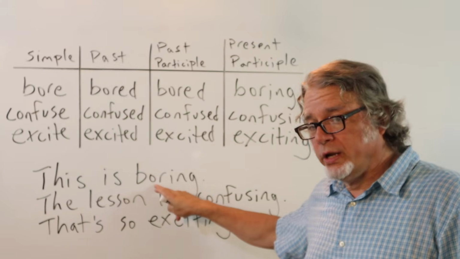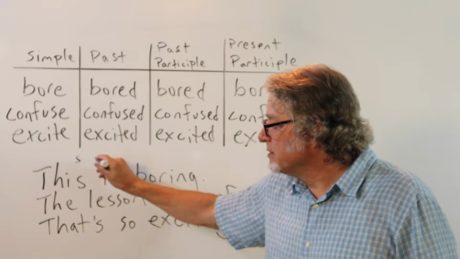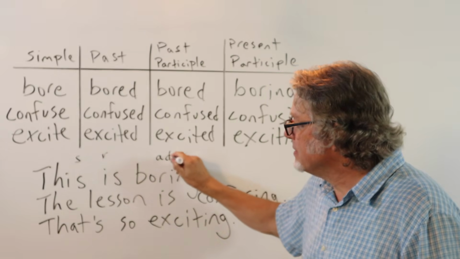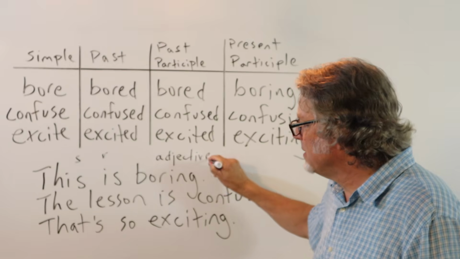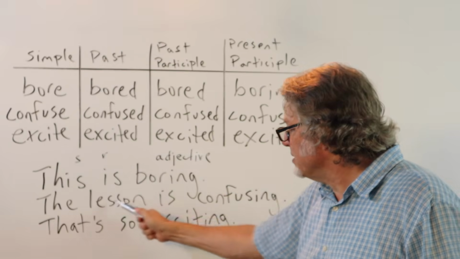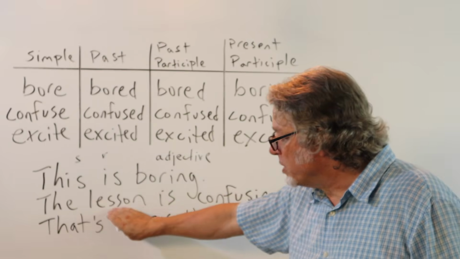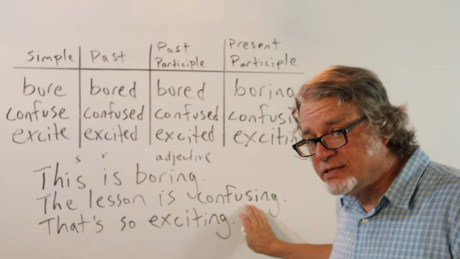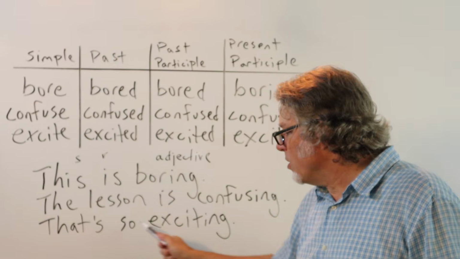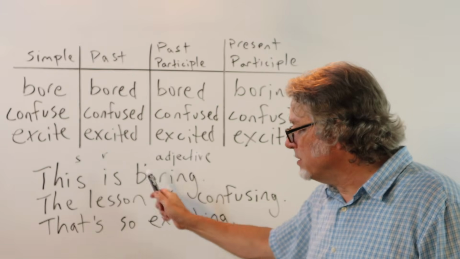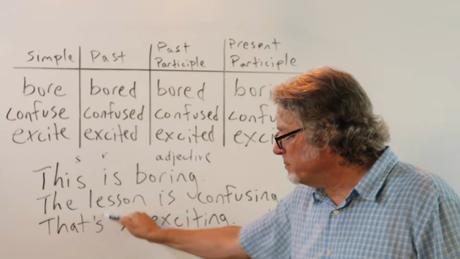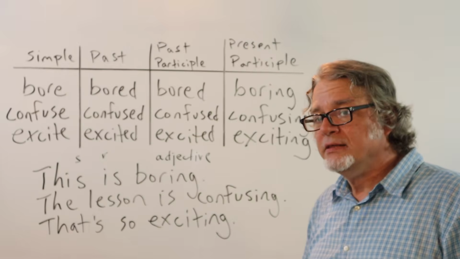This is boring. Here's the subject, this is the verb, and this is the adjective. The lesson is confusing. Subject, verb, adjective. That's so exciting. Here's the subject, here's the verb, and then here is the adjective.